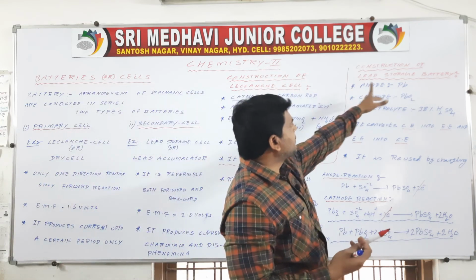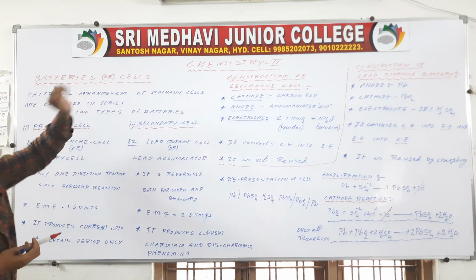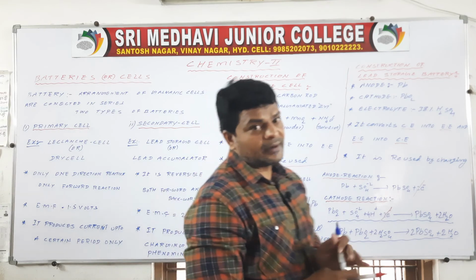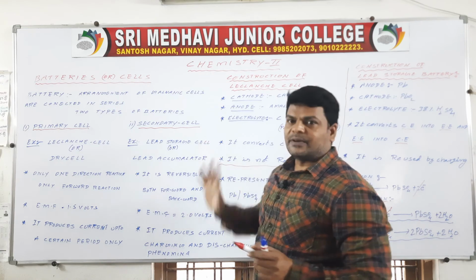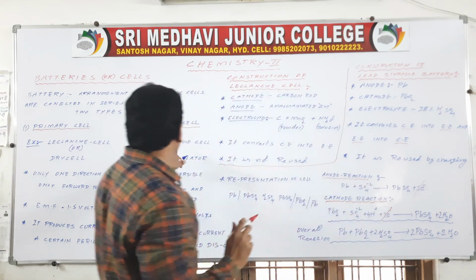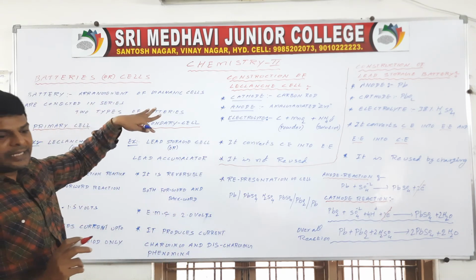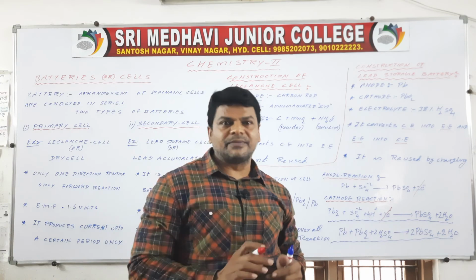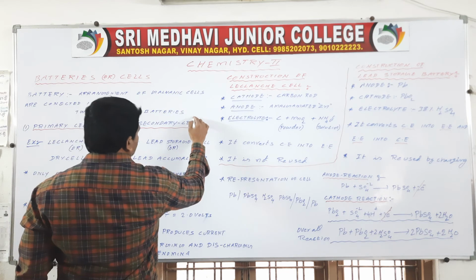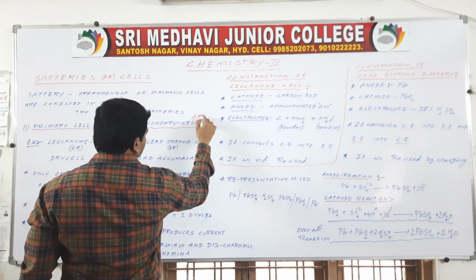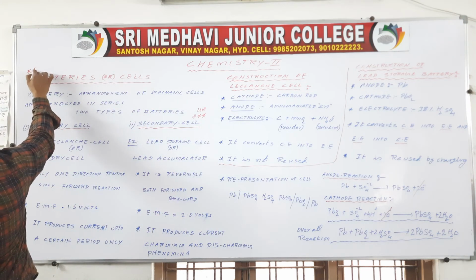This is the construction of a lead storage battery. It is the construction of a Leclanche cell. So it is nothing but batteries or cells. It is very important for 8 marks or 4 marks. Only the secondary cell is for 4 marks, secondary cell and its construction. And what are batteries and explain types of batteries, that is for 8 marks. The total is for 8 marks.